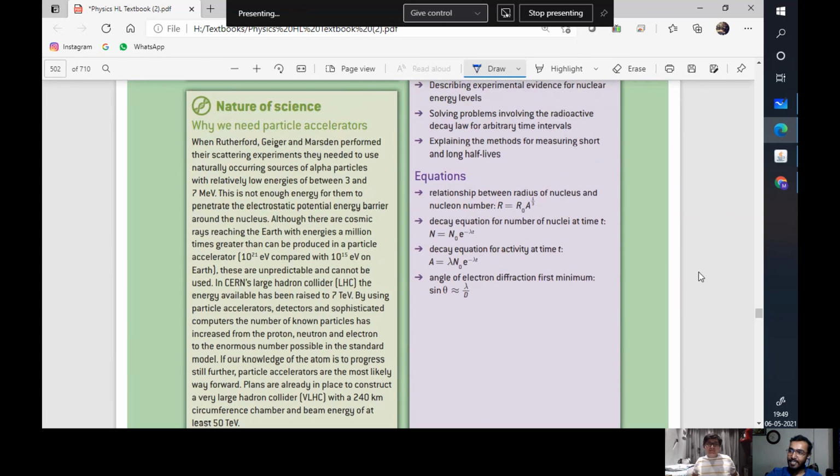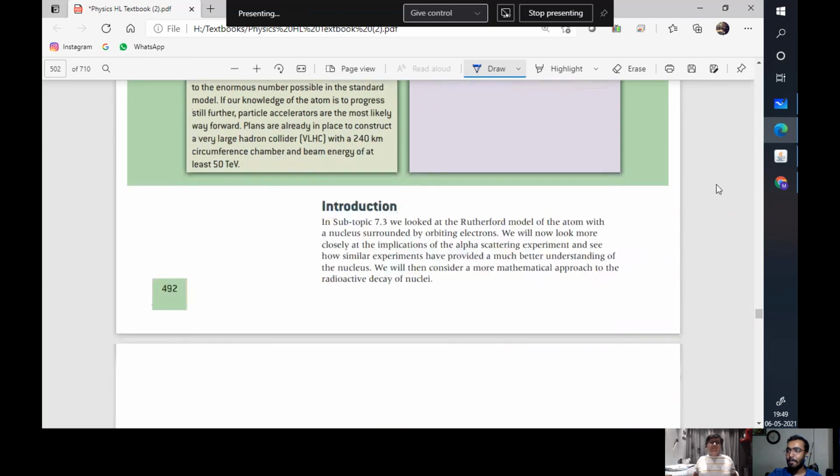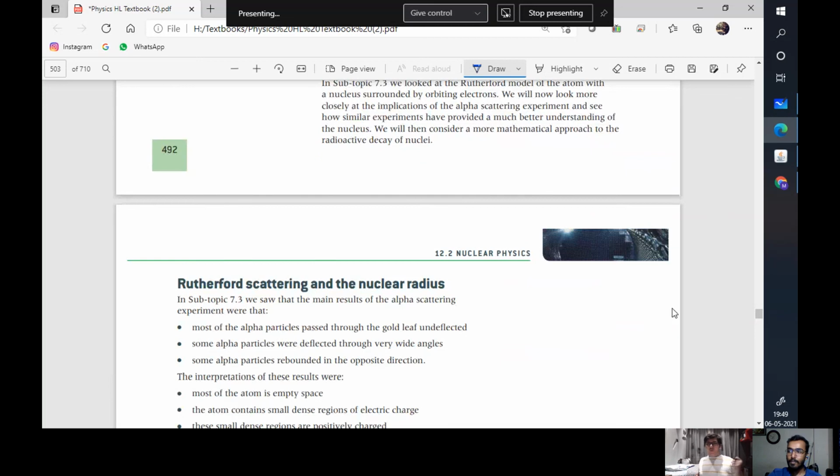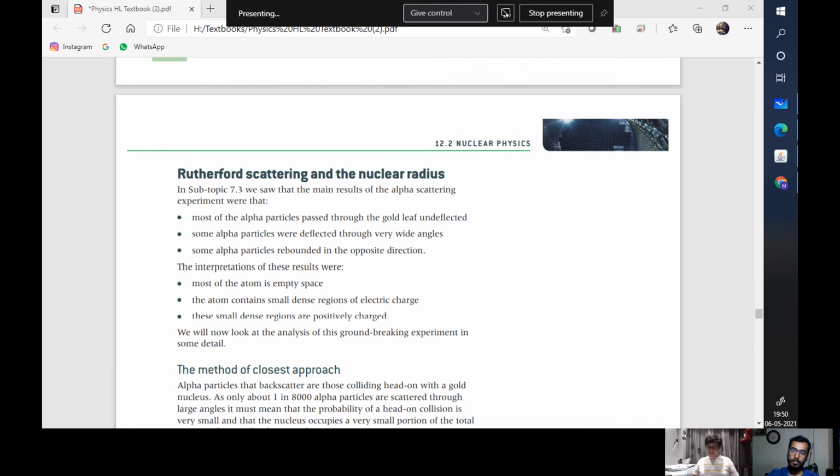Are we done? No, we are not even halfway through. We are beginning with 12.2 nuclear physics. We finished the first quarter. There are 4 parts or there are 2 parts? I think 2 parts only. Check in HL. Index.